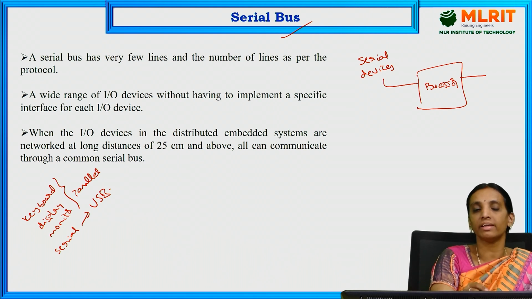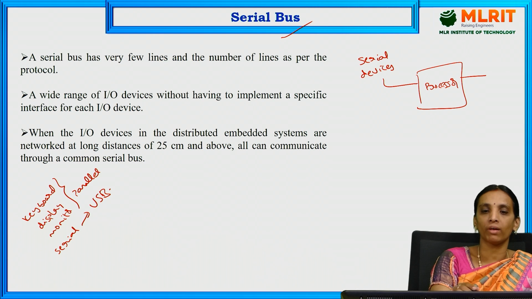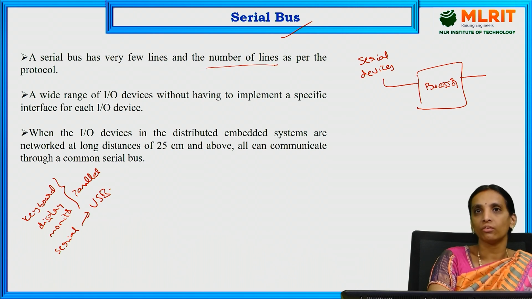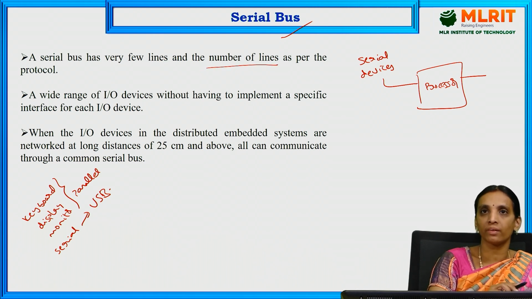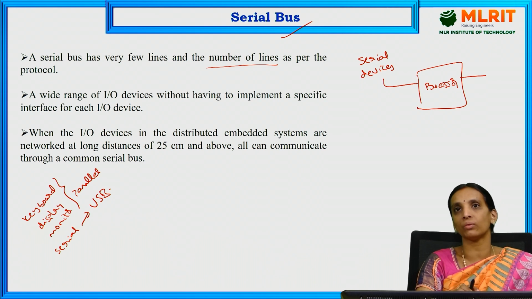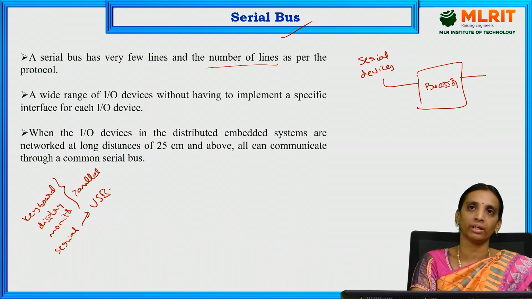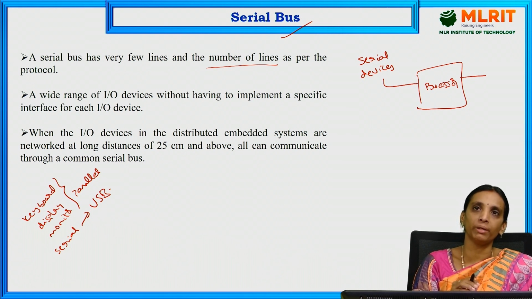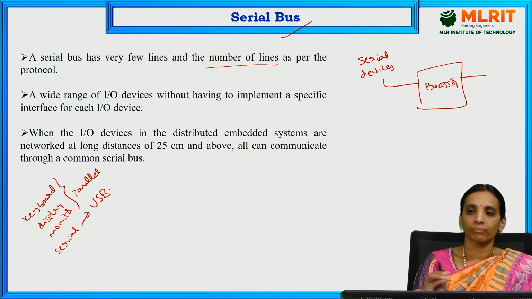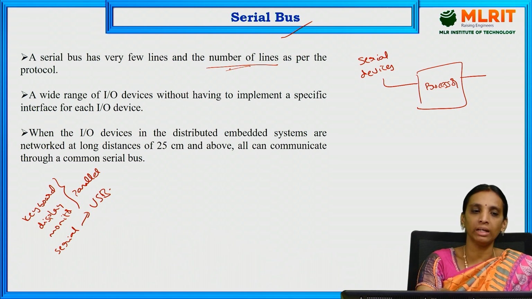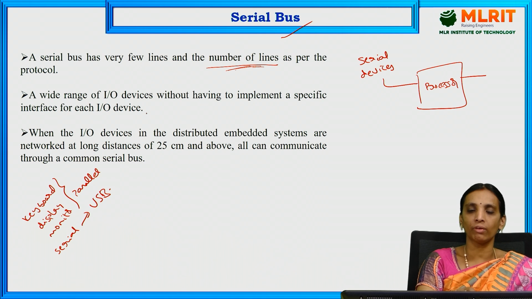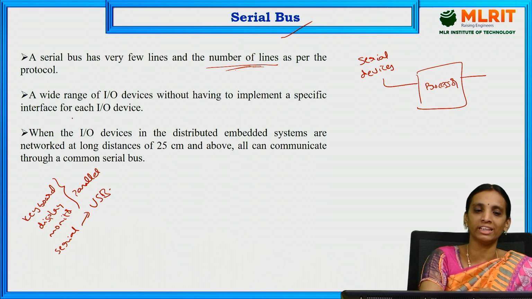Here a serial bus has a small number of lines as per the protocol. For the parallel bus, we have already discussed that the number of lines is equal to the number of bits to be transmitted. For a serial bus, there are very few lines and we need to transmit bit by bit to the device. Therefore, the number of lines used for transmission of data is very small, and a wide range of I/O devices can be connected without having to implement a specific interface for each I/O device.